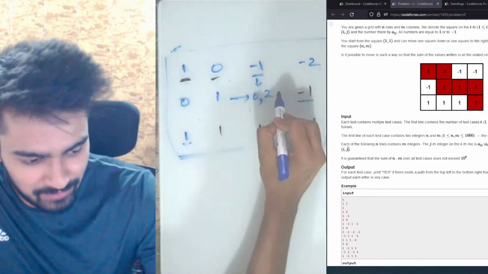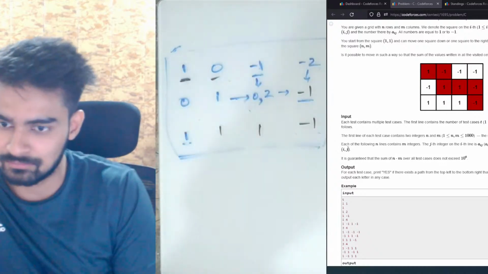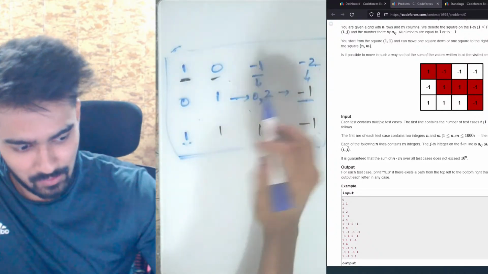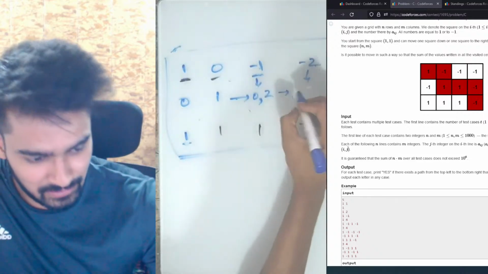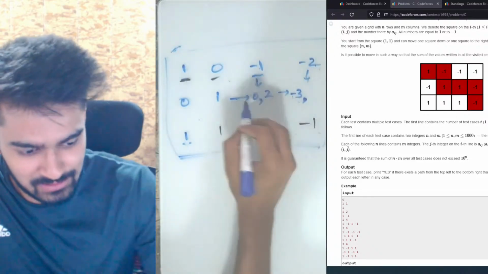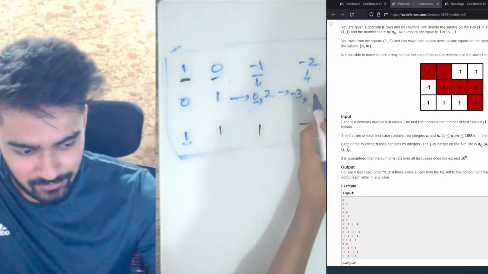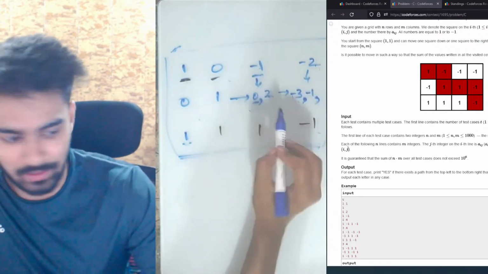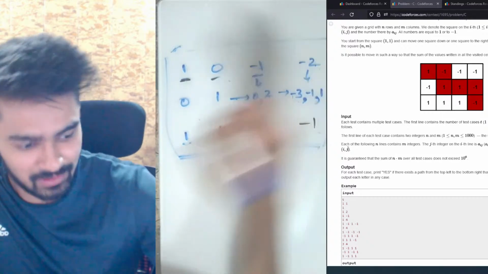We can either come from the left side or from the top side. If it is minus 2 and we have minus 1 here, we can actually get a minus 3 here. Or if we see this 0 and we had minus 1 here, the sum can be minus 1 as well. Or since we have 2 here and we had minus 1 here, the sum can be 1 as well.